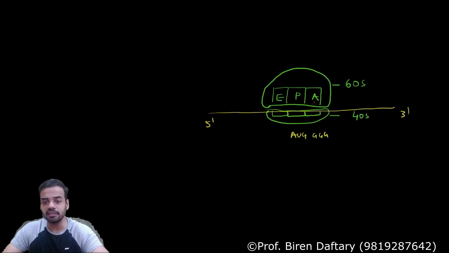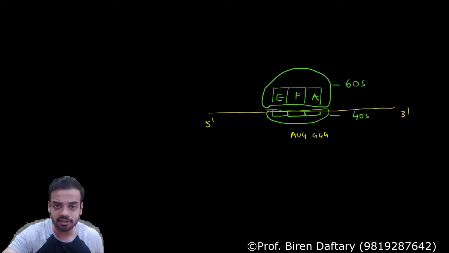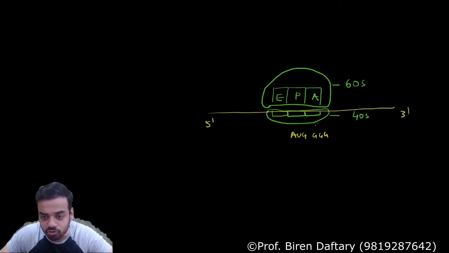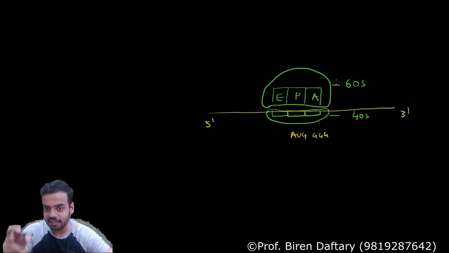Can you see this area's width is exactly equal to the width of the codon? So when the tRNA comes for translation, it can attach to this area, it can attach to this area, or it can attach in this area. It will be attached to the mRNA only, but the area where it is present in the ribosome can be the A site, P site, or E site.